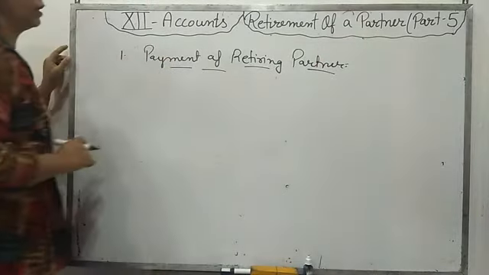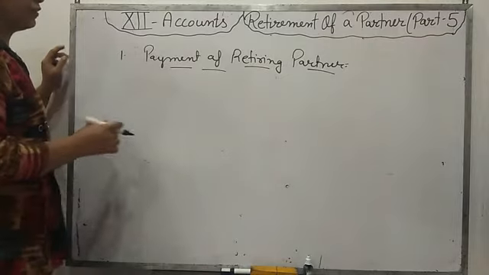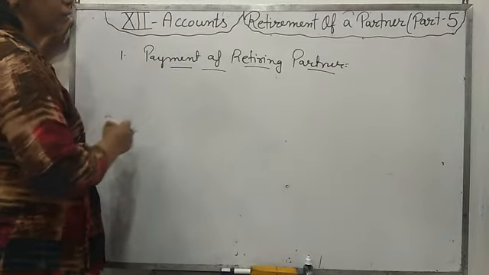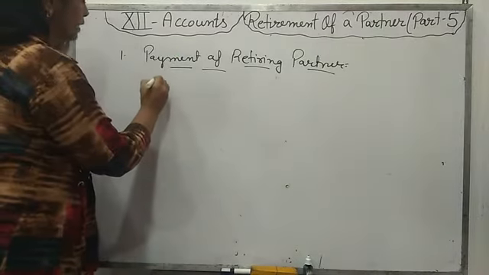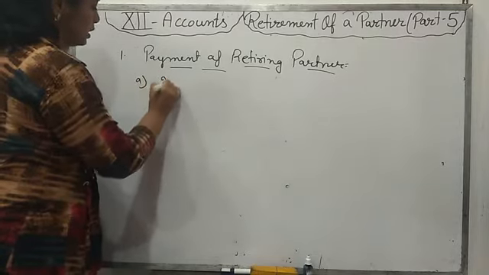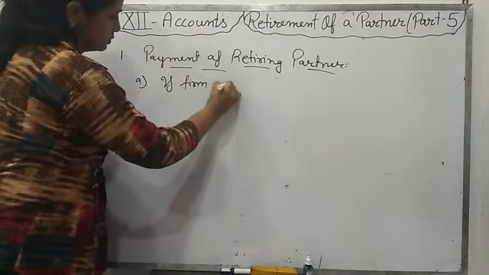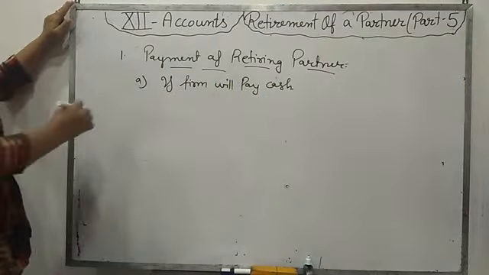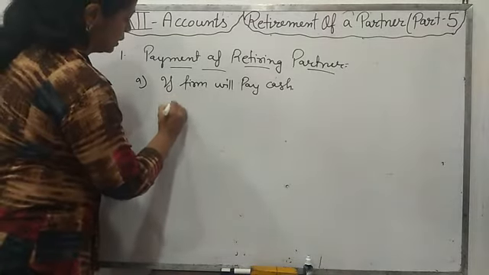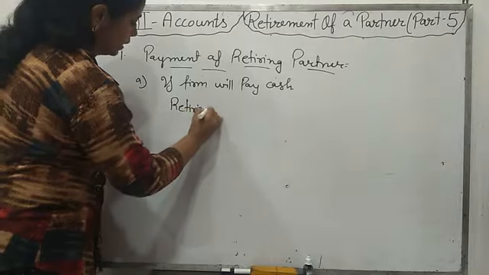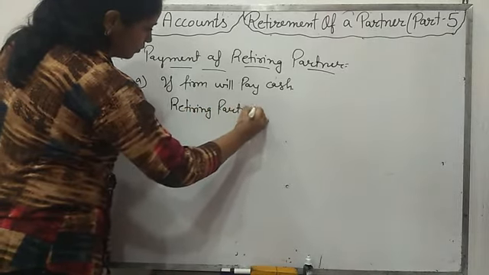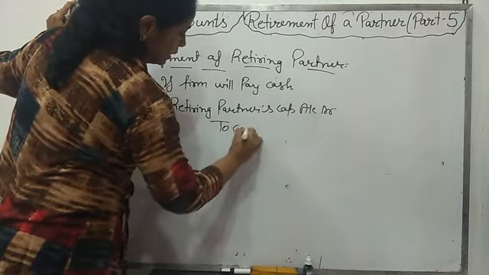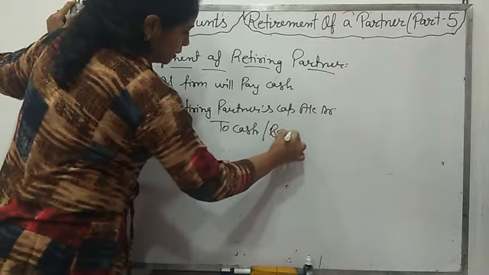How will the firm pay the retiring partner? If it is mentioned in the question that the firm is paying all the money due to the retiring partner in cash, then an entry will be passed. There are two cases. If the firm pays cash, it is mentioned in the question that the firm is paying cash, then you only have to pass this journal entry: retiring partner's capital account debit to cash or bank account.